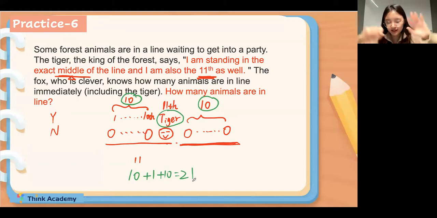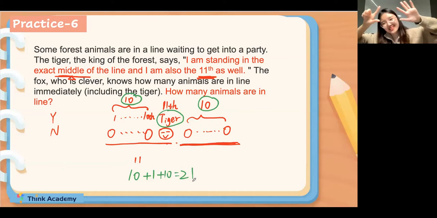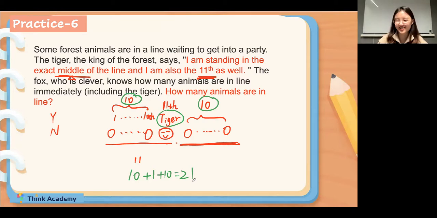Okay? If it makes sense for you, can you type 7 in the chat box? It's my favorite number, 7. Very well done, everyone. So proud of you. Okay, if you have any question, you can type 2 in the chat box. It's totally okay. I will explain that for you. Okay, very well done. Oh, so proud of you.